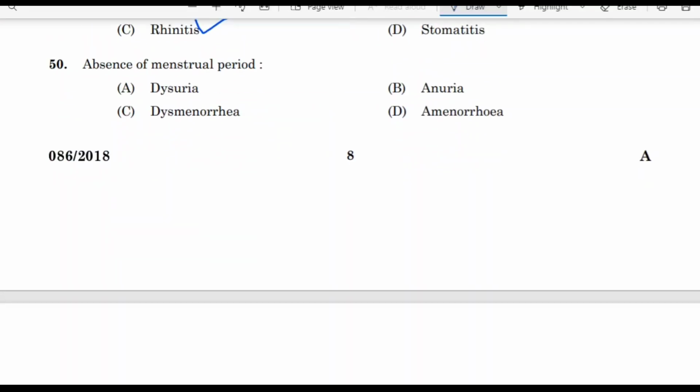Next question, absence of menstrual period. Correct answer is amenorrhea. Amenorrhea is the absence of menstrual period. Anuria means absence of urination. Dysuria, difficulty in urination.